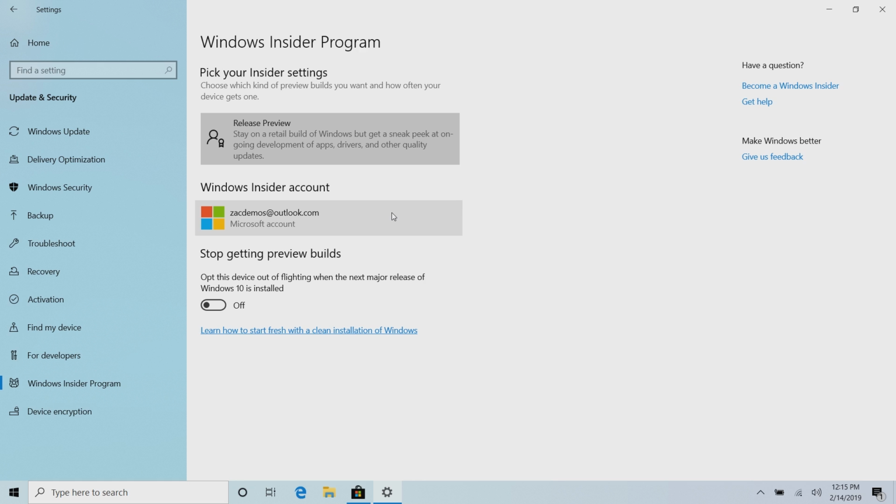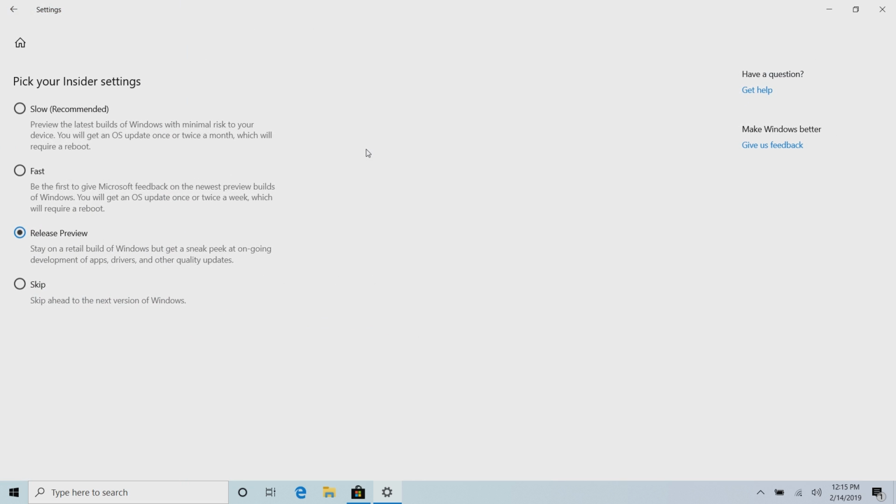If you're somebody who's new to the Insider program, the ring descriptions have been updated to sort of better describe what they are. Right now, we're in the release preview ring, but there's also fast ring, which gives the user the chance to give feedback to Microsoft on newest preview builds of Windows. You also get an OS update once or twice a week, which will require a reboot. Very rarely twice a week, usually once. But hey, there you go. And you have the slow ring, which is the ring that never gets any builds basically ever, maybe once in a while. And even then, they're very far behind the fast ring build. And then you've got the skip ahead ring, which is the next version of Windows usually.